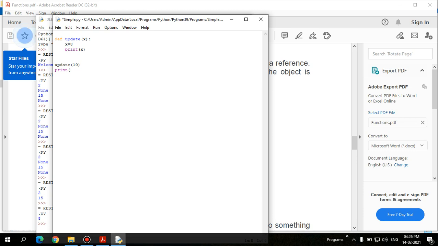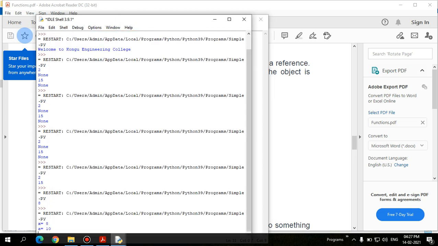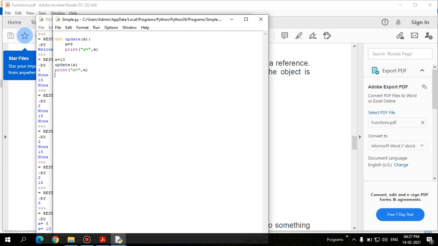Let's check whether that has been changed outside or not. Let's consider a equal to 10, and a is passed here, and let's print a again. Let's check whether a has been updated or not. I am printing x equal to, comma x, and a equal to, comma a. I am printing both the variables. Look at x equal to 8 and a equal to 10. So still a has not changed, right?